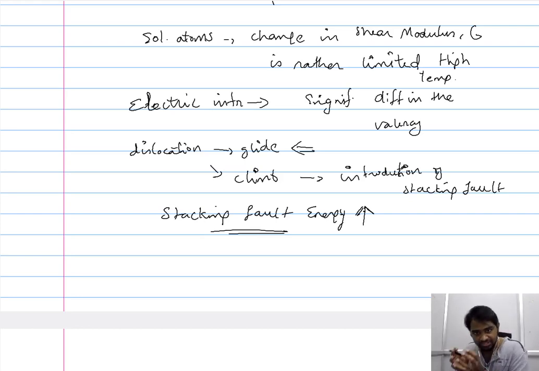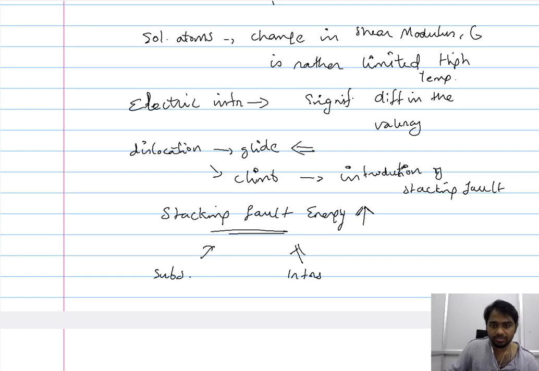In case of interstitial solid solution, these interstitial atoms pin the dislocation, thereby not allowing it to climb, and again ultimately increasing the stacking fault energy. So both substitutional and interstitial solid solution contribute to the increase in the stacking fault energy in their own manner.